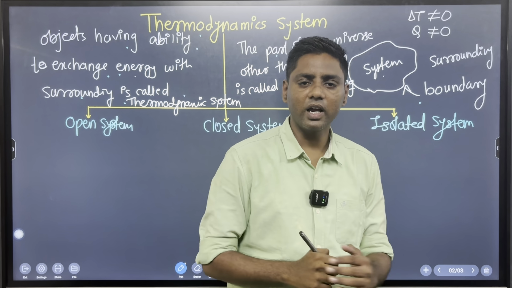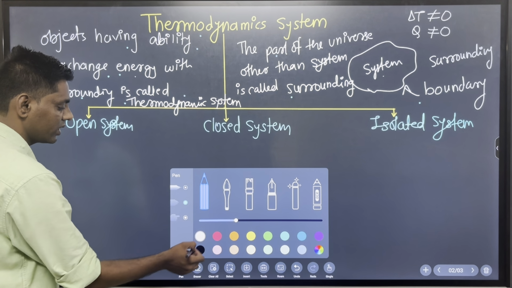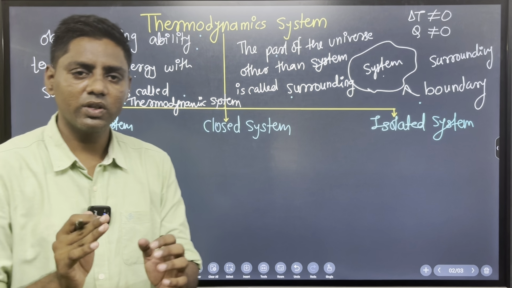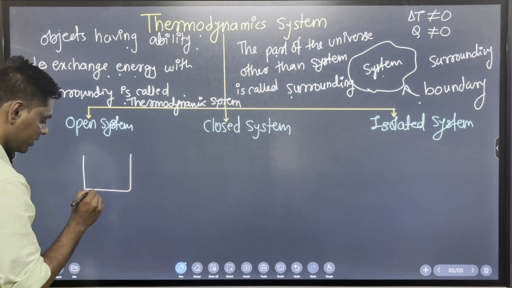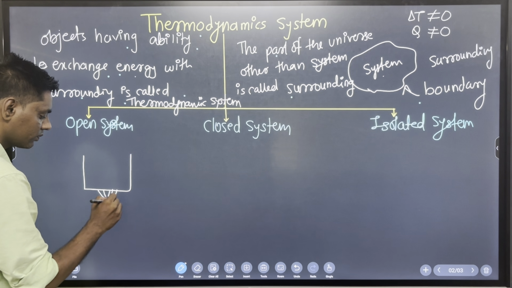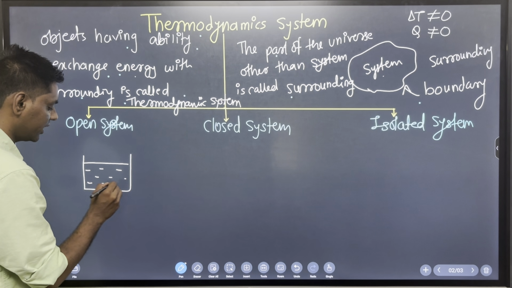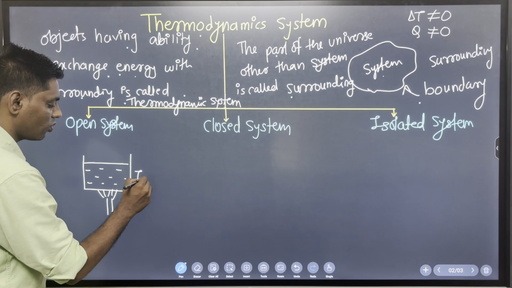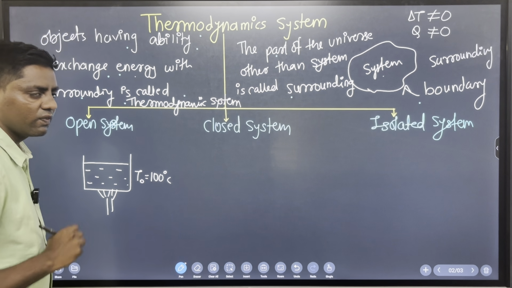So these are the three types and the most important types. So let's start one by one. When we study the open system, we just go by the example. Here we take the example: we heat the water, and after heating, the temperature of the water reaches 100 degrees centigrade, just off the burner.